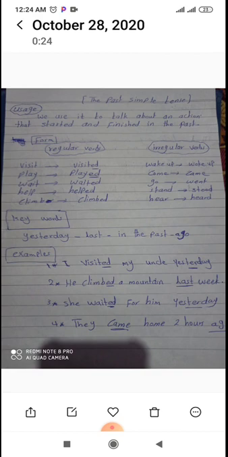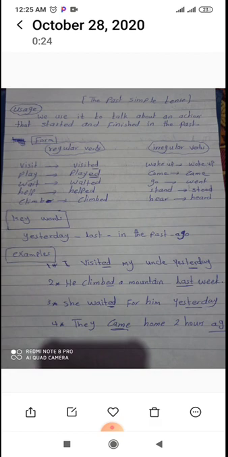For example, something that started and finished yesterday, last week, last month, last year, or, for example, a week ago, a year ago, a month ago.